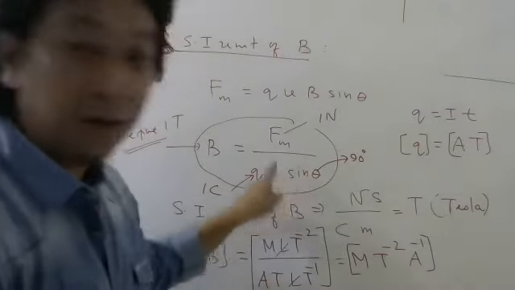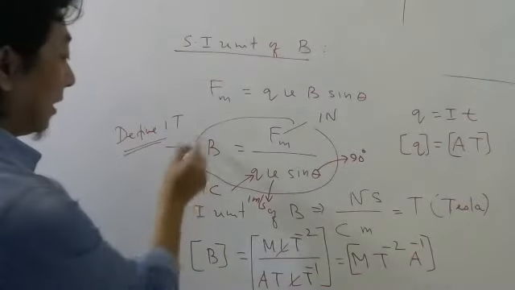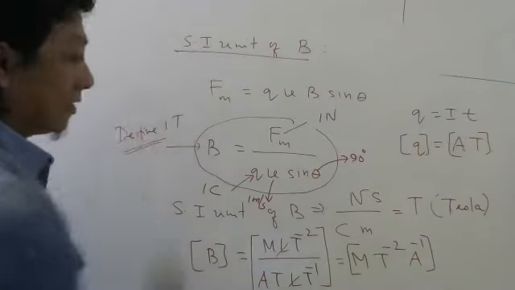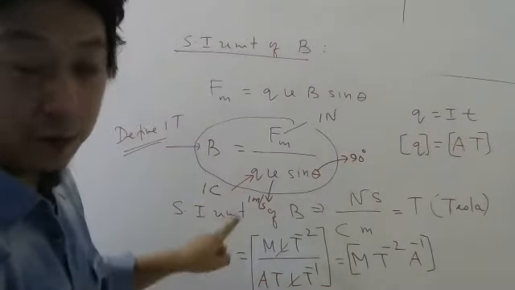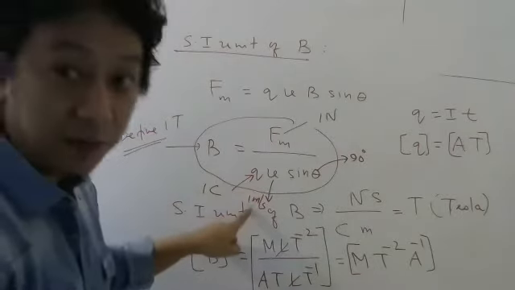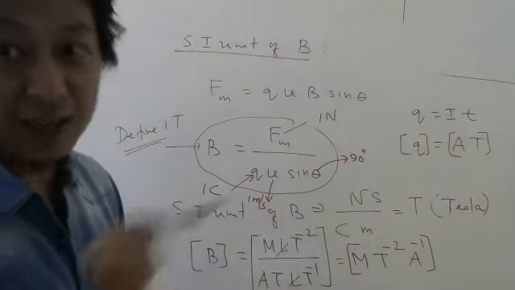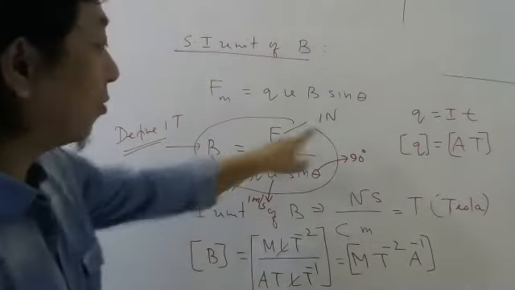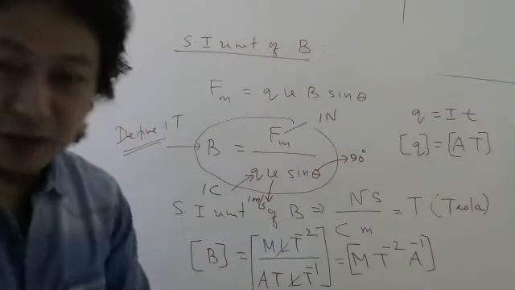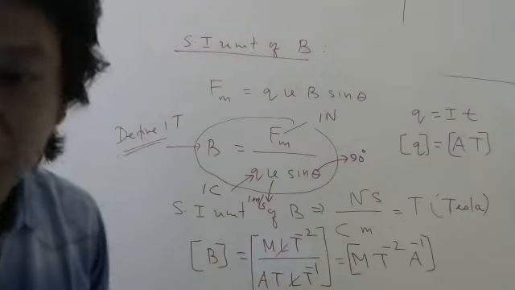So sine theta will be 1 when theta is 90 degrees. So let me repeat. Magnetic field is said to be 1 Tesla when a charge of 1 coulomb moving with velocity of 1 meter per second in that magnetic field at right angles to the magnetic field experiences a force of 1 Newton. Okay. Again, don't worry about writing it. You can see the EPL and study whenever there is PTBs.